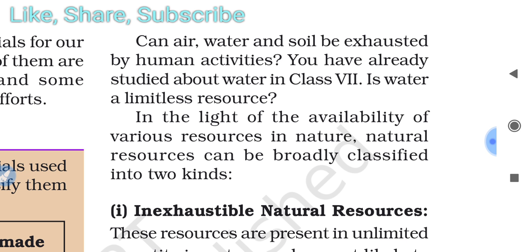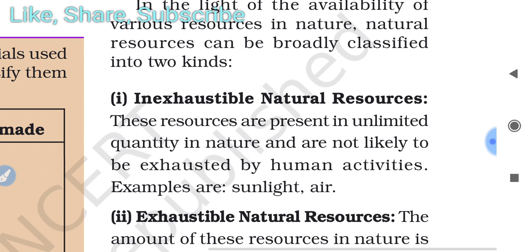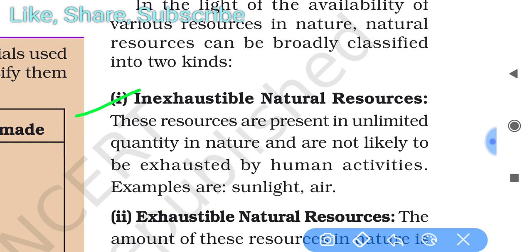In the light of the availability of the various resources in nature, natural resources can be broadly classified into two kinds. First, inexhaustible natural resources. These are present in unlimited quantity in nature and are not likely to be exhausted by human activities.